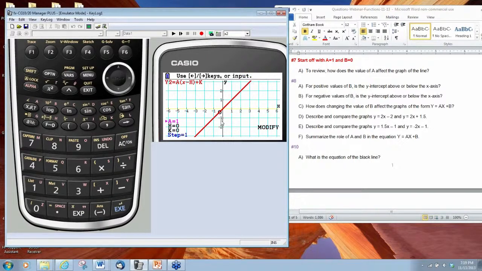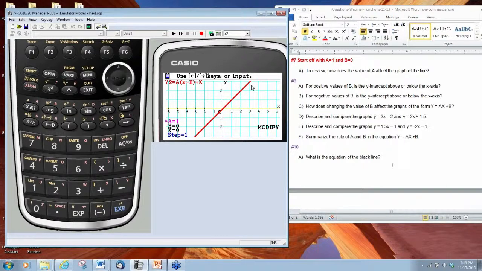And if you notice, we have the yellow line, which is the trace of what our line was before, and we have the red line, which is y equals 1 times x minus 0. Well, x minus 0 is x, and if we add 0 to that, we still get just plain old x. So we got the equation we had before.